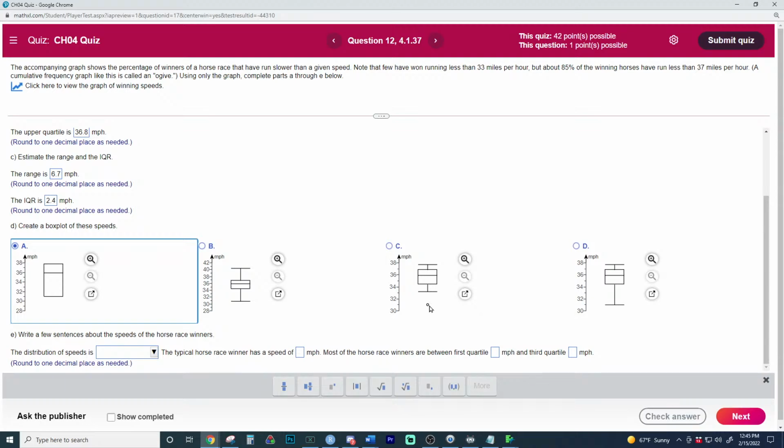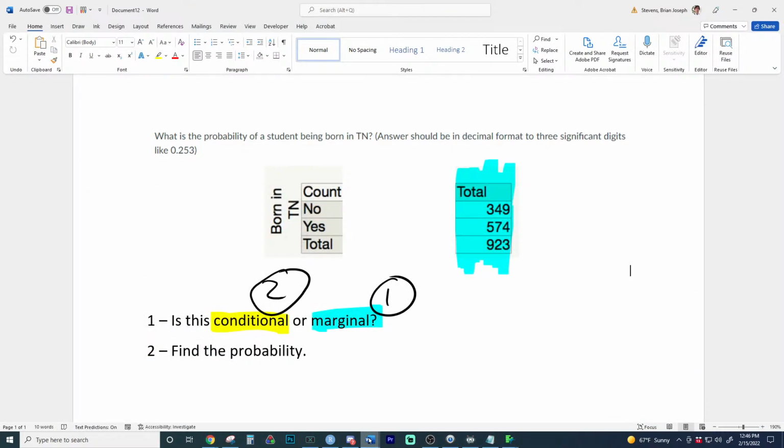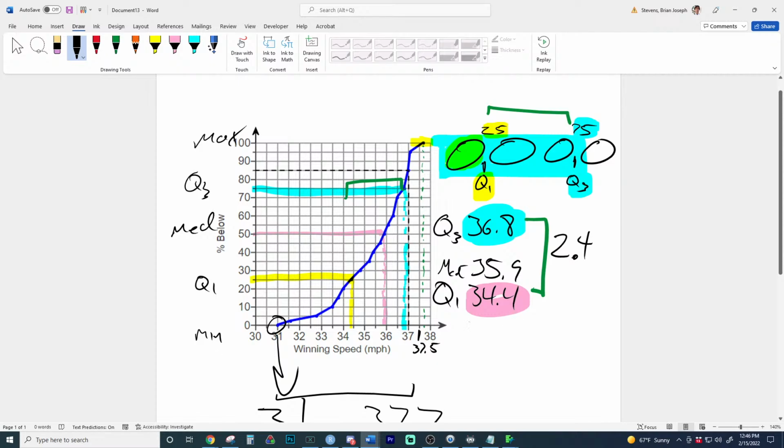So the question becomes, is the lowest point an outlier? We need to go to Q1 and go 1.5 IQRs below it, because remember the fence goes 1.5 IQRs below Q1. Q1 is over here at 34.4. What is 1.5 IQRs? We need to figure out where the fence would go down to. It's going to go minus 1.5 IQRs. So take your IQR and figure out what 1.5 of the IQRs is, and then subtract that from the lower quartile to figure out where the lower fence is. This is not where the whisker goes, but where outliers would begin.